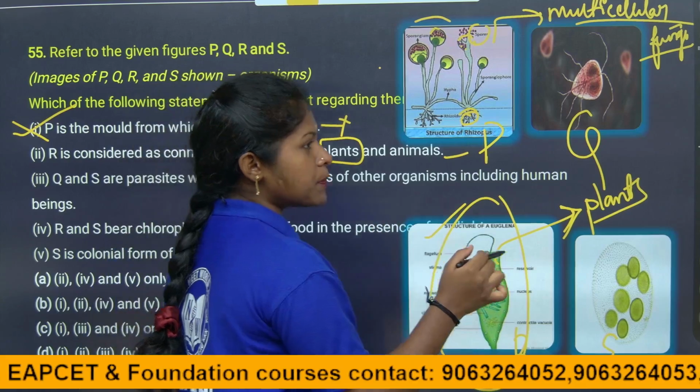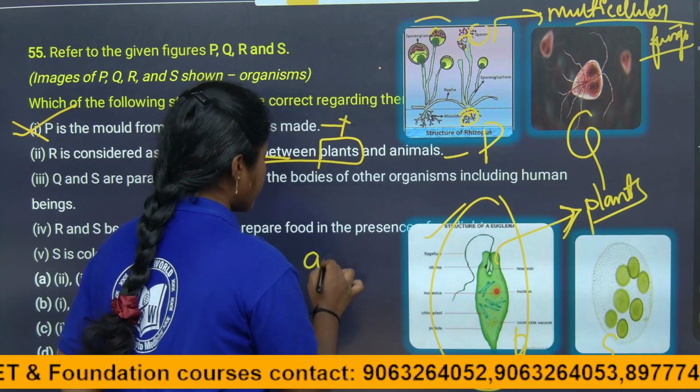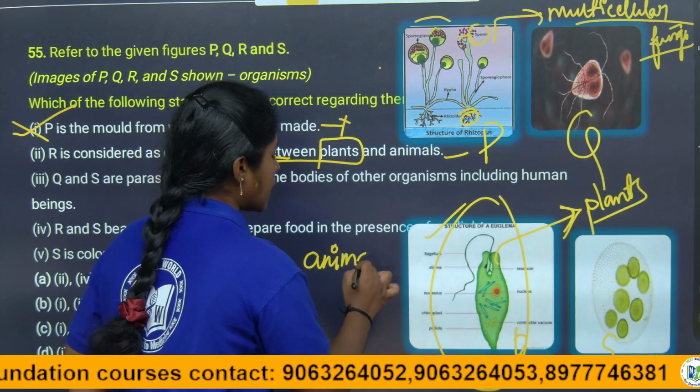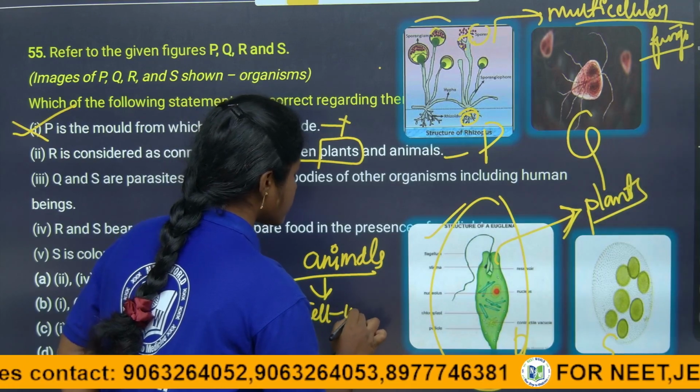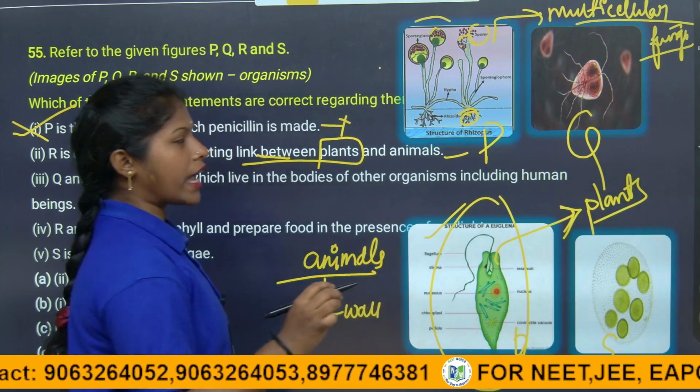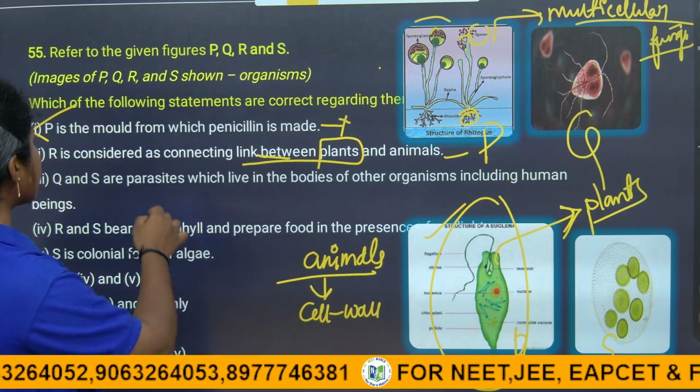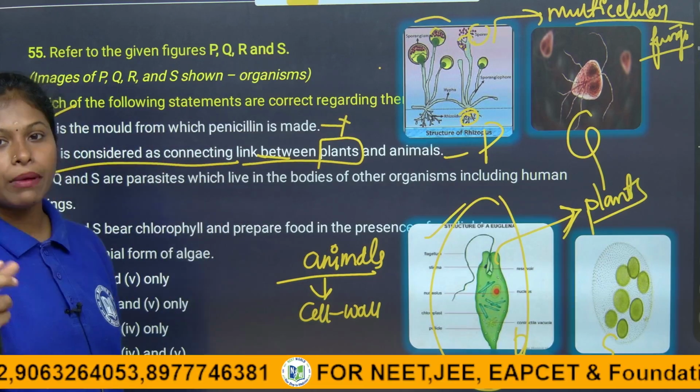And why animals, children? Animals don't have a cell wall, right? So here the euglena doesn't have a cell wall. The protozoans are also called the first eukaryotic animals, right? So this is how R is considered the common connection between plants and animals.